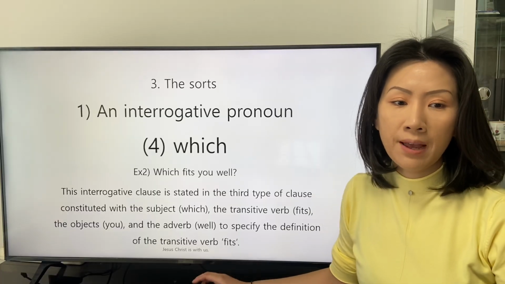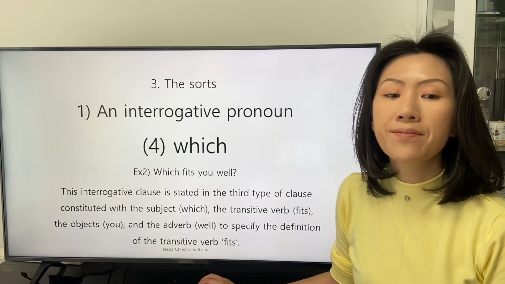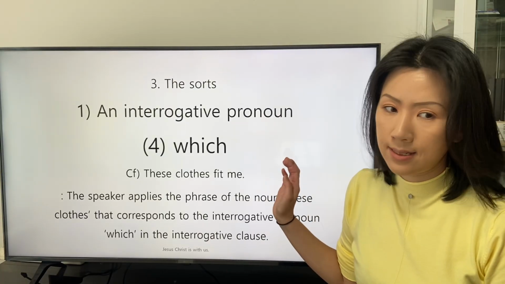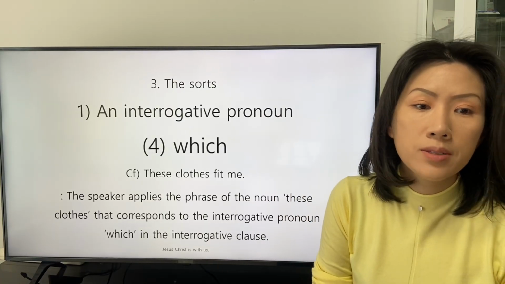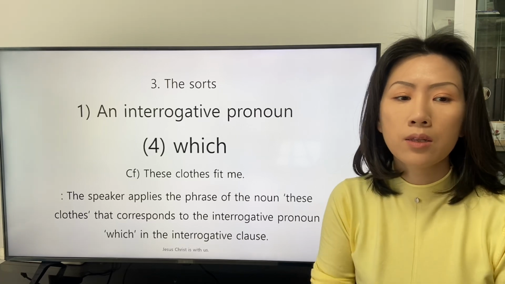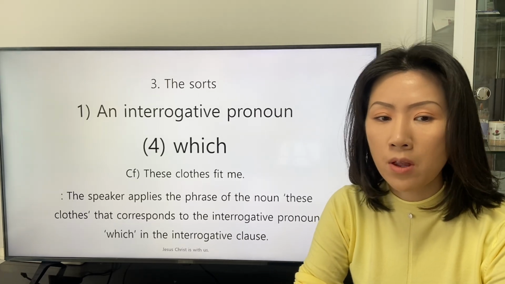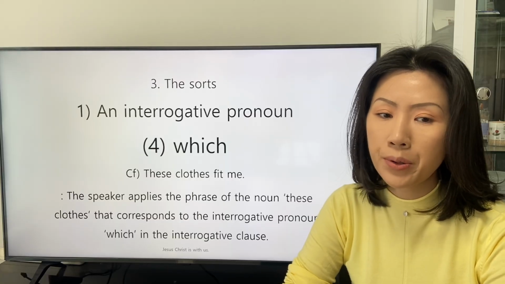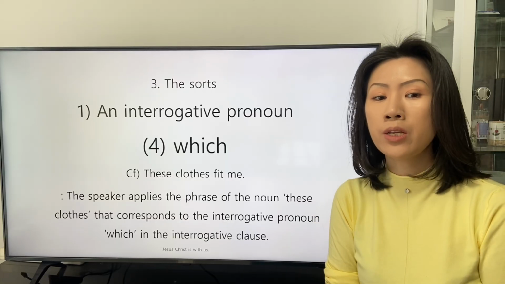To specify the definition of the transitive verb fit, one of the responses is this: these clothes fit me. The speaker applies the phrase of the noun these clothes that corresponds to the interrogative pronoun which in the interrogative clause.